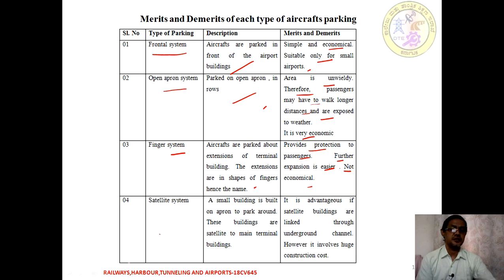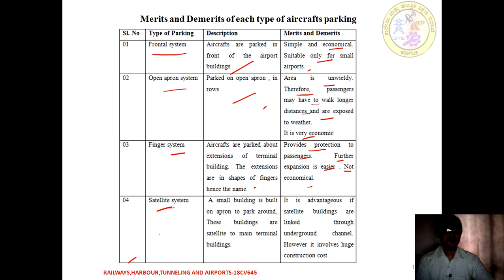The next type is the satellite type. In this, a small building is built on an apron to park aircraft around the base. These buildings are satellites to the main terminal building. The merit is that it is advantageous if the satellite buildings are linked through an underground channel. However, it involves a huge construction cost.